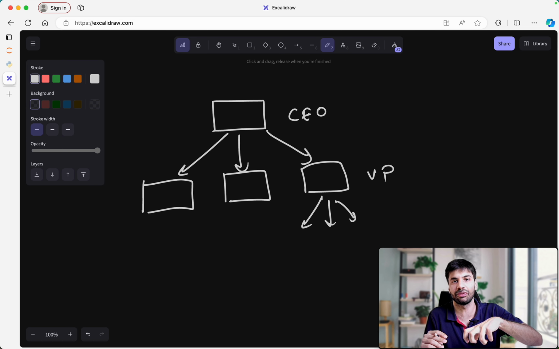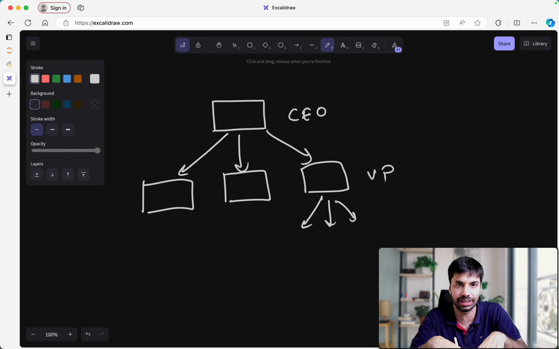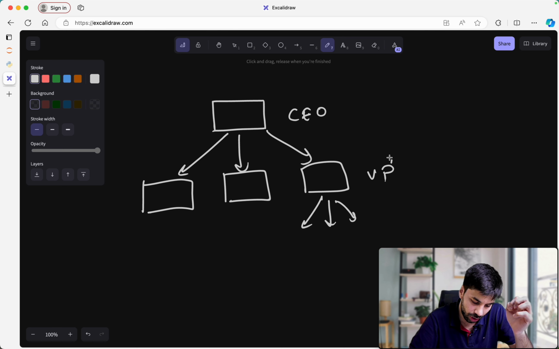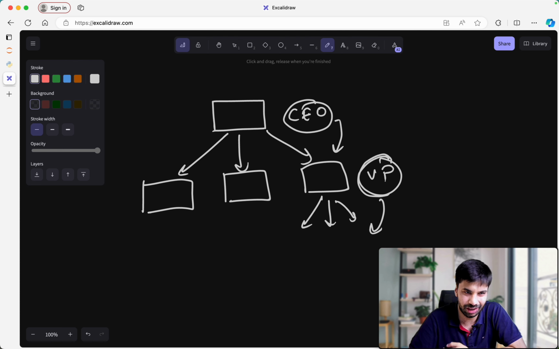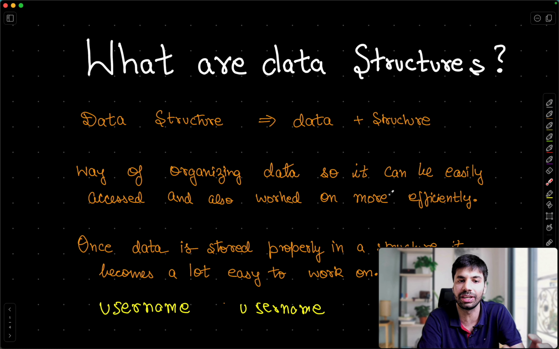It makes sense if we can somehow store our data like this. When I want to know who all are under a particular VP, my logic remains the same as the logic I have for the CEO. If I were storing this in variables, that would have become very difficult. So we want to make sure we are able to store our data in a very efficient manner. That is the major idea of why we need data structures.